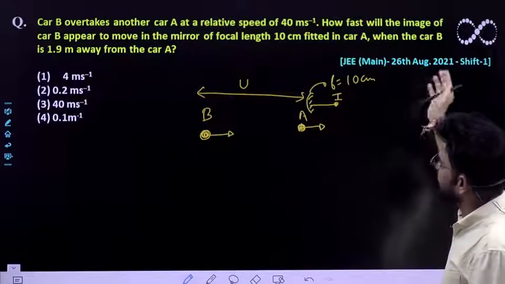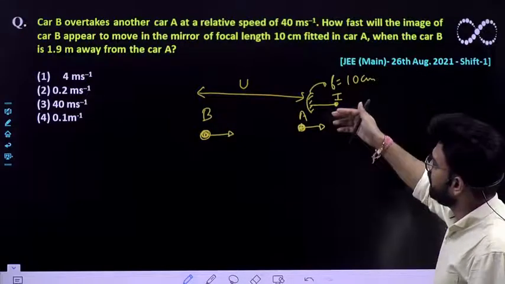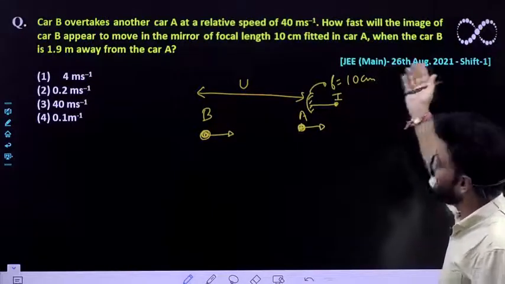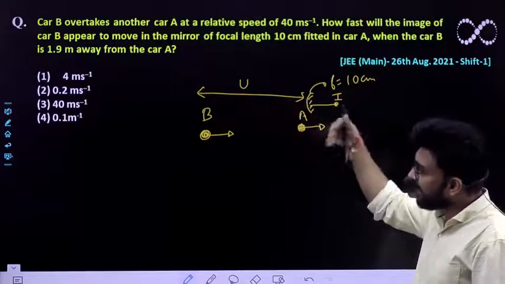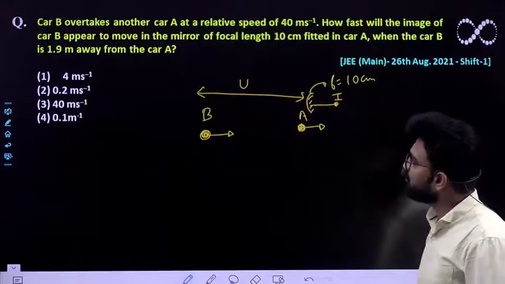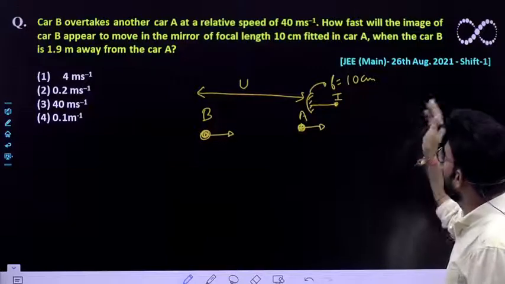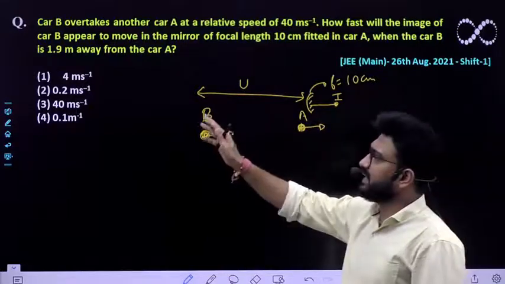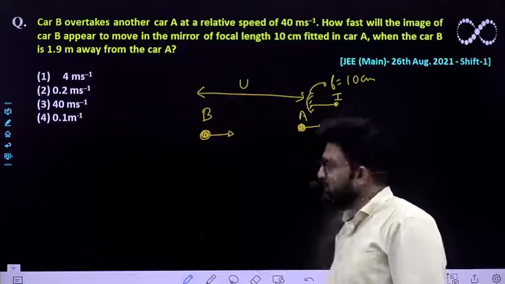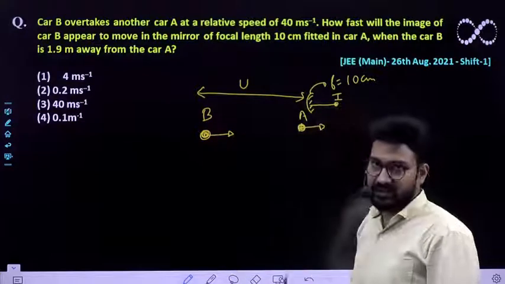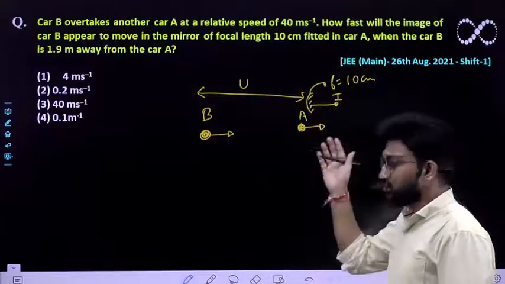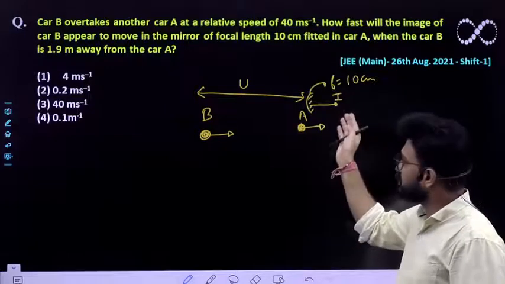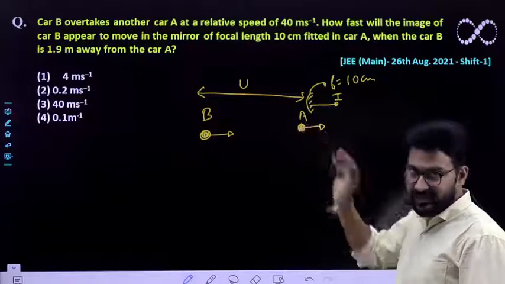You need to find out how fast the image of car B will appear to move in the mirror of focal length 10 centimeter fitted in car A, when car B is 1.9 meter away from car A. So what would be its approaching speed? You need to find out the approaching speed of this image as seen in car A.